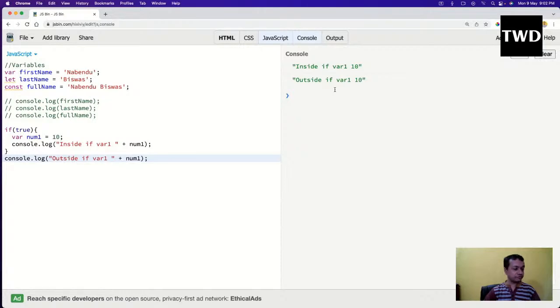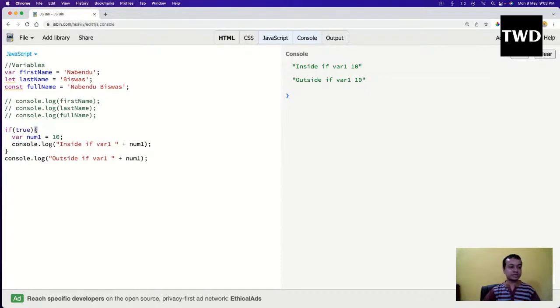The outside if var1 will fail, because in any programming language, the scope of a variable is inside a curly bracket. All these curly brackets created by the if statement, switch statement, for loop, all of those create this scope. So they are all block scope. This is known as block scope. In all other programming languages, variables are block scoped.